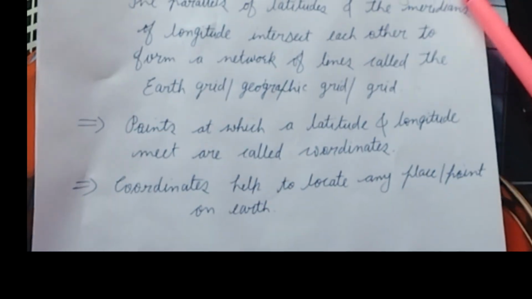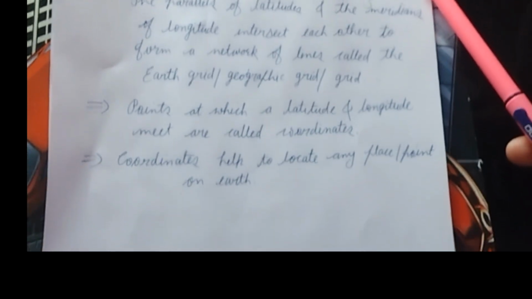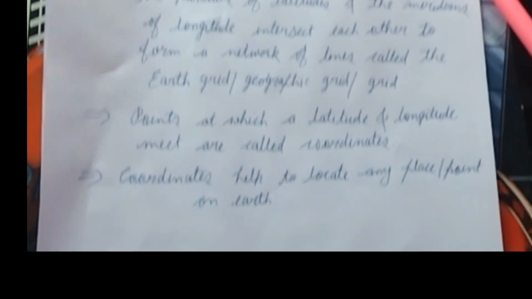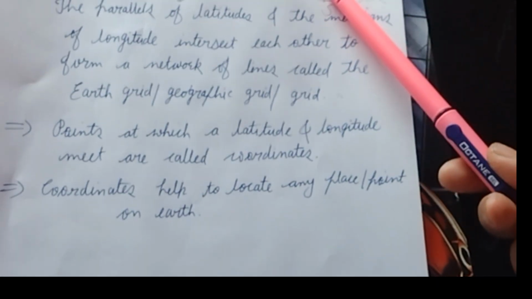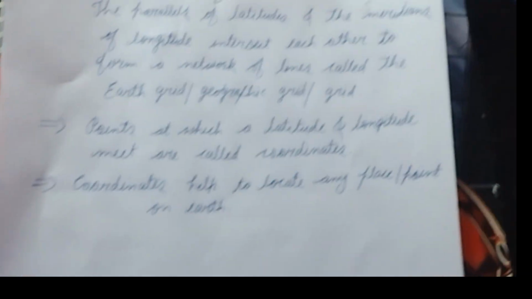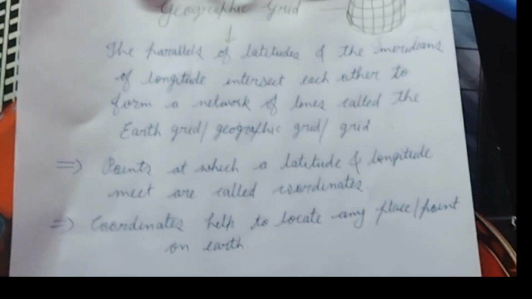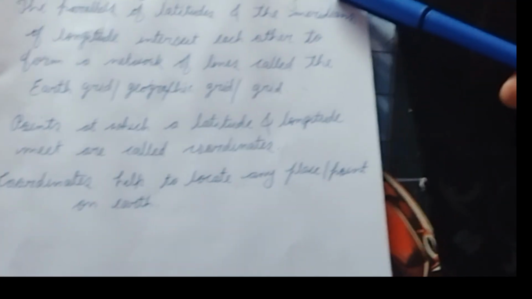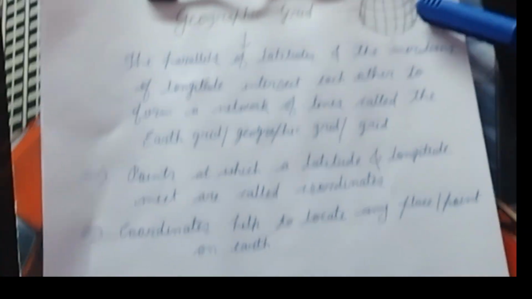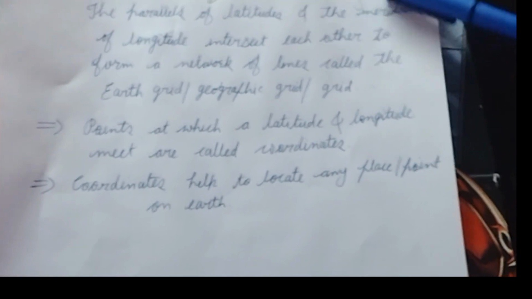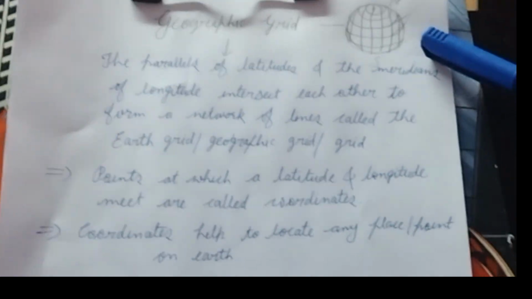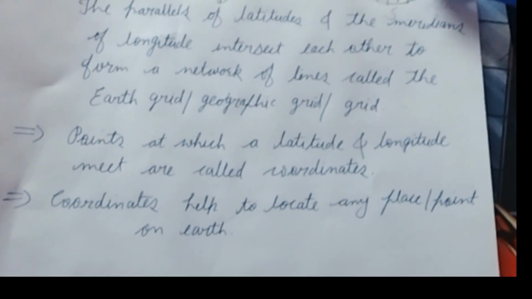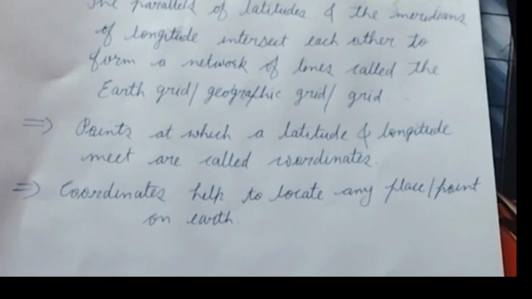Okay. Good. On the global map, we find the parallels of latitude and the meridians of longitude intersect each other to form a network of lines. एक दूसरे से मिलते हैं एक point पे. They intersect each other to form a network of lines. है ना, ये network of lines बनाते हैं. So this is called the earth grid or geographic grid, or you can call it grid. The points at which a latitude and longitude meet are called the coordinates. You can see, latitude and longitude they meet. These are known as the coordinates.